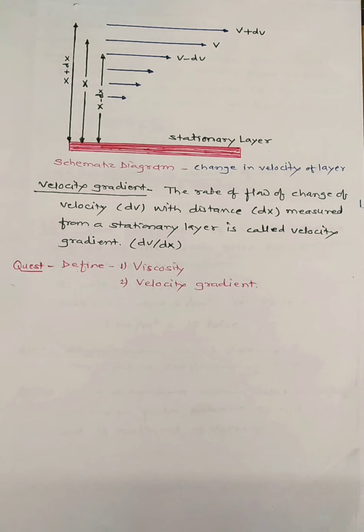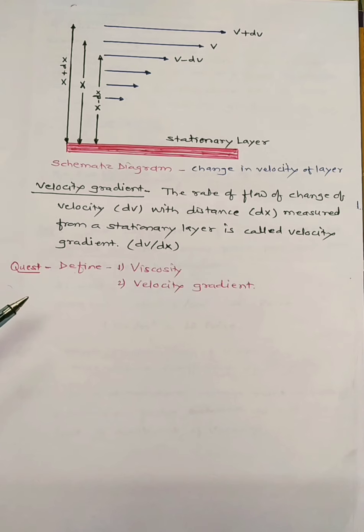So this is the ratio dv by dx. You have to remember both definitions: the definition of viscosity and the definition of velocity gradient. So we can solve the question here. Define: number one, viscosity, and second, velocity gradient.